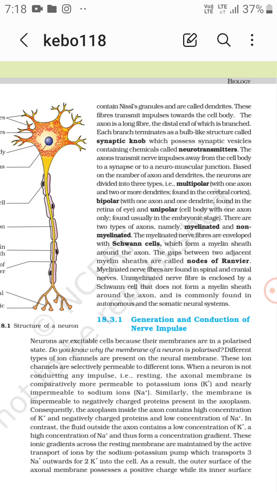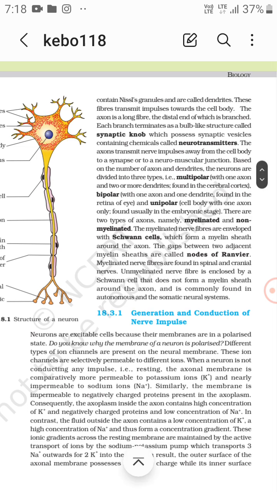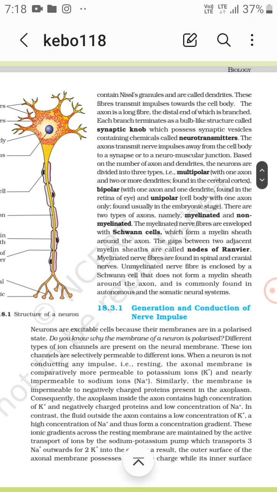Only one axon, no dendrites, right? So there are two types of axons, namely myelinated and non-myelinated. The myelinated nerves include cells which form a myelin sheath.